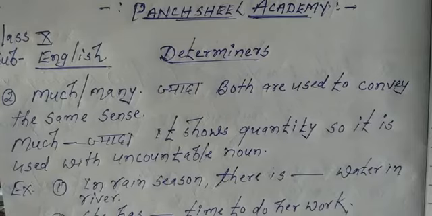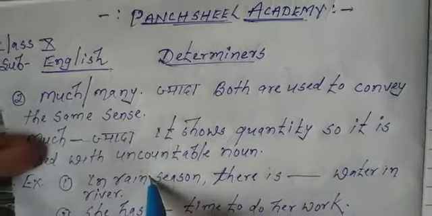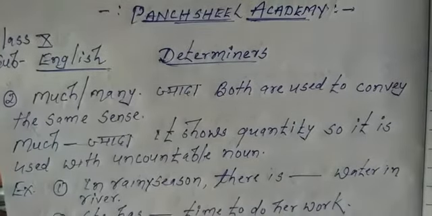See the example like this. In rainy season, there is much water in the river. You know very well that whenever it rains or rainy season comes, the river becomes overflooded and there is much water in the river.